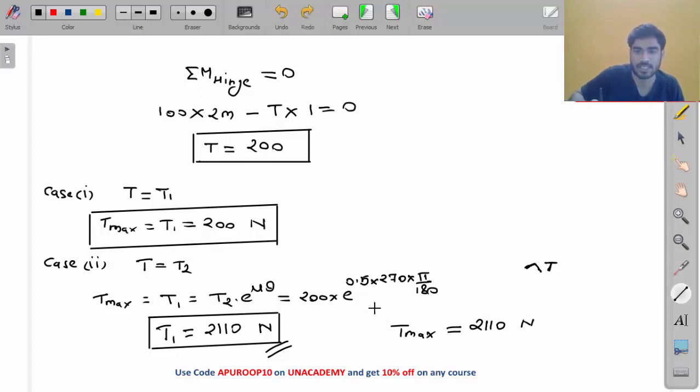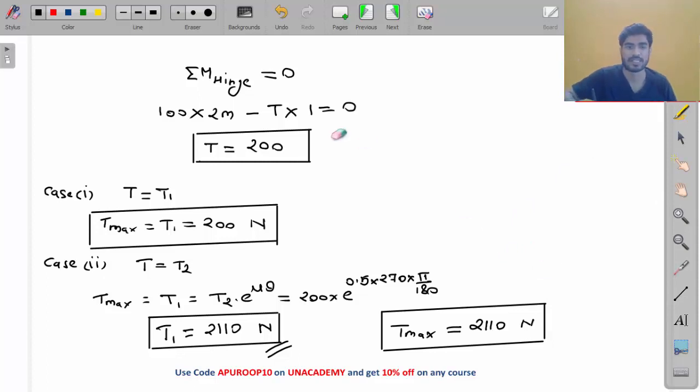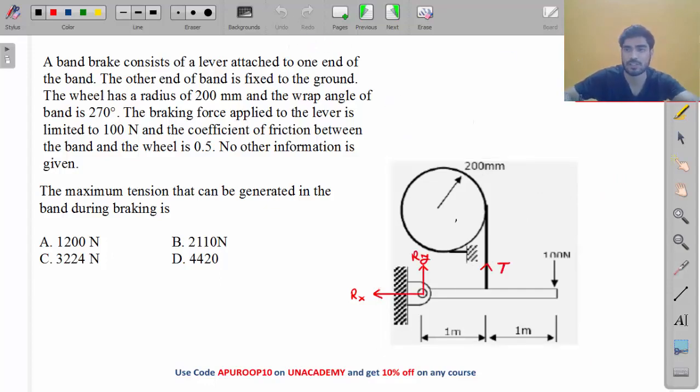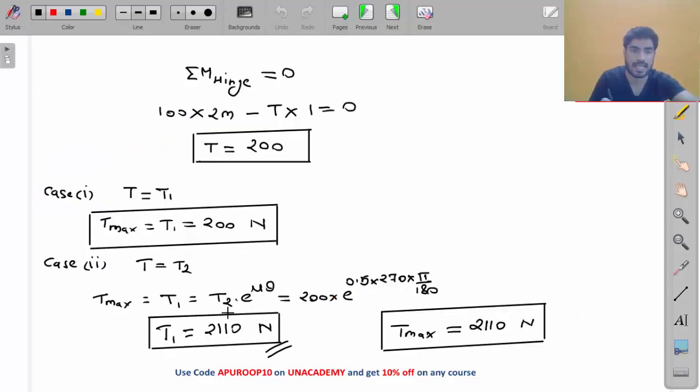Do you understand this, my friend? How to solve this problem? We have to consider both the possibilities. This T that we calculated can be T1, it can also be T2. So once I considered it T1 and then I considered it T2. In both cases, I calculated the maximum tension. So maximum tension is 2110 Newton. Do you understand this, my friend?